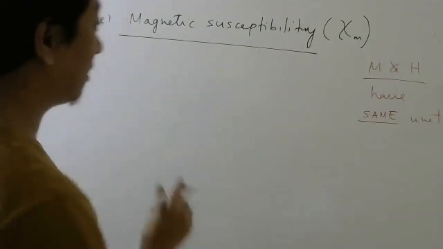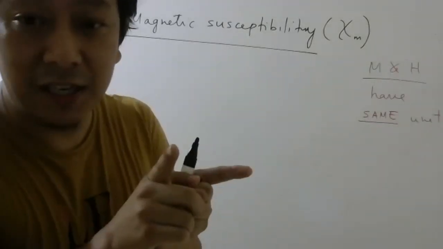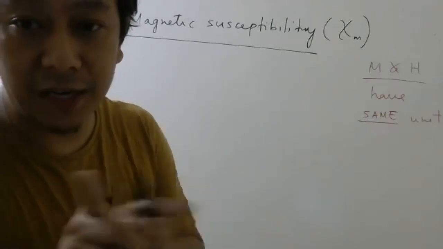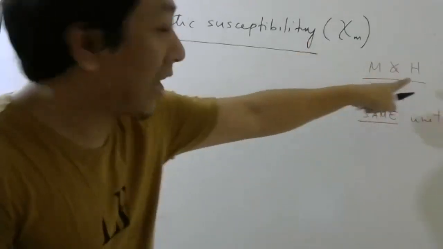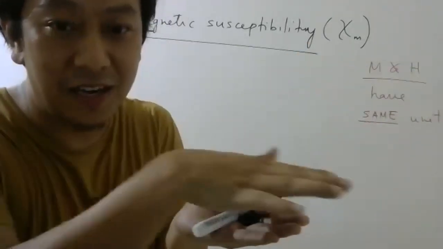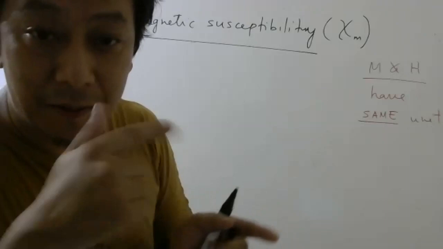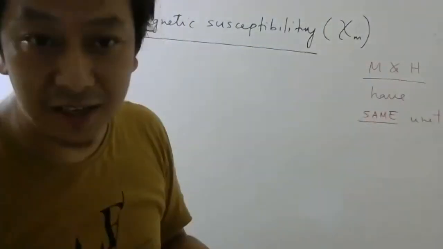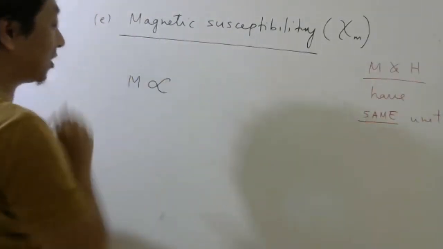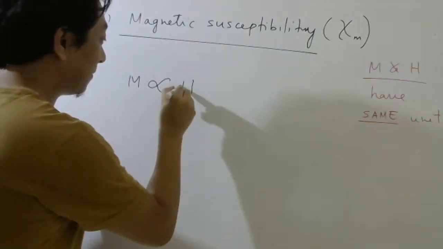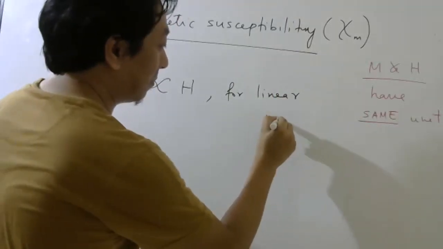Now how does this come? Very simple. The atoms in the material initially are oriented in a random direction. Then when you apply this external magnetic field, this magnetizing field, those atoms will start coming in the same direction. As they come in the same direction, magnetization will increase. So magnetization is directly proportional to the magnetic intensity for linear magnetic materials.